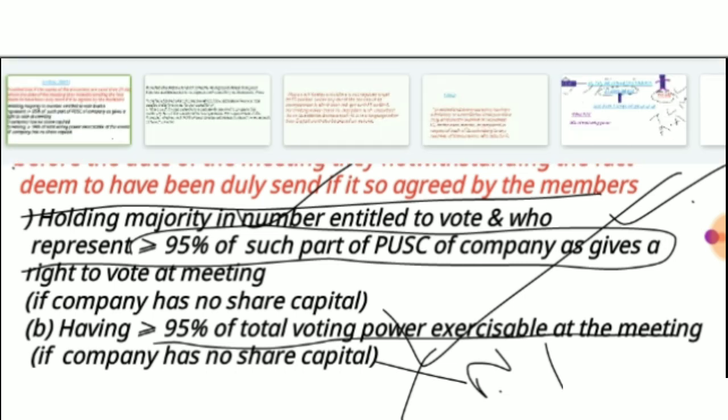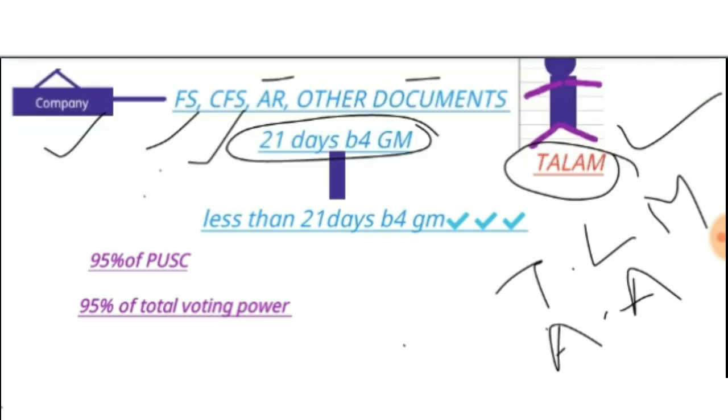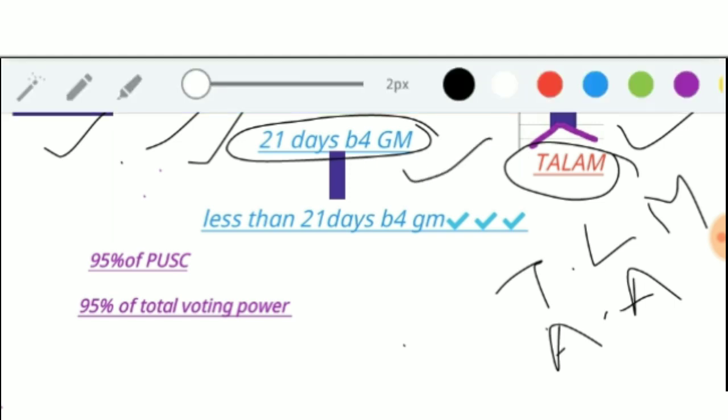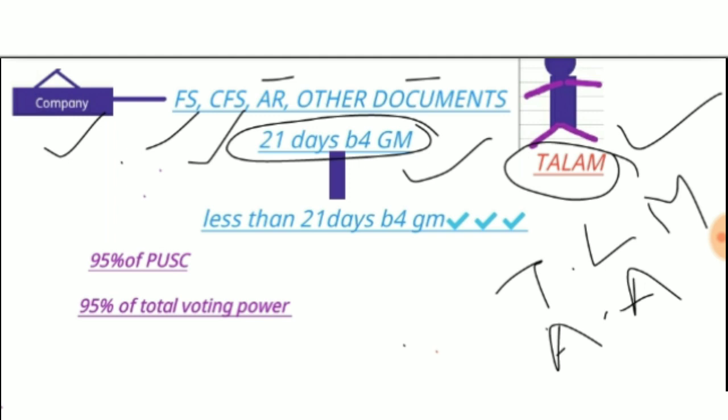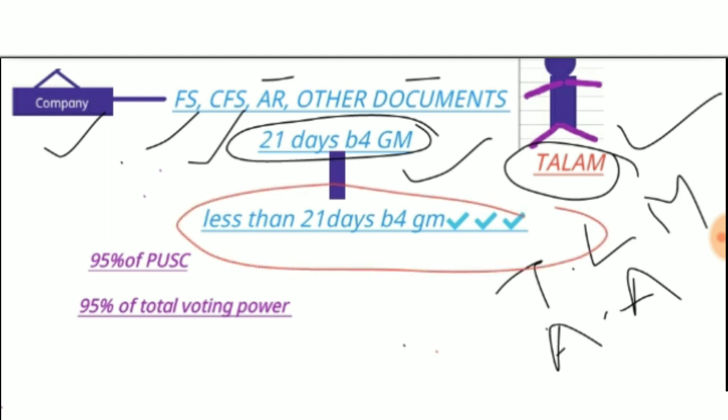So normally they have to send all these documents 21 days before the general meeting to Thalam. But after the amendment, it is stating that they can send less than 21 days before the general meeting, and it will be treated as valid when members having not less than 95% of the paid up share capital agree to the same.